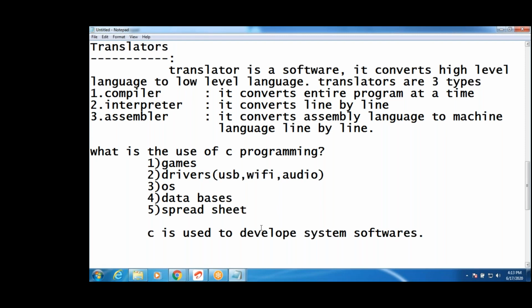Write that also. Yeah, completed, right? Next one.